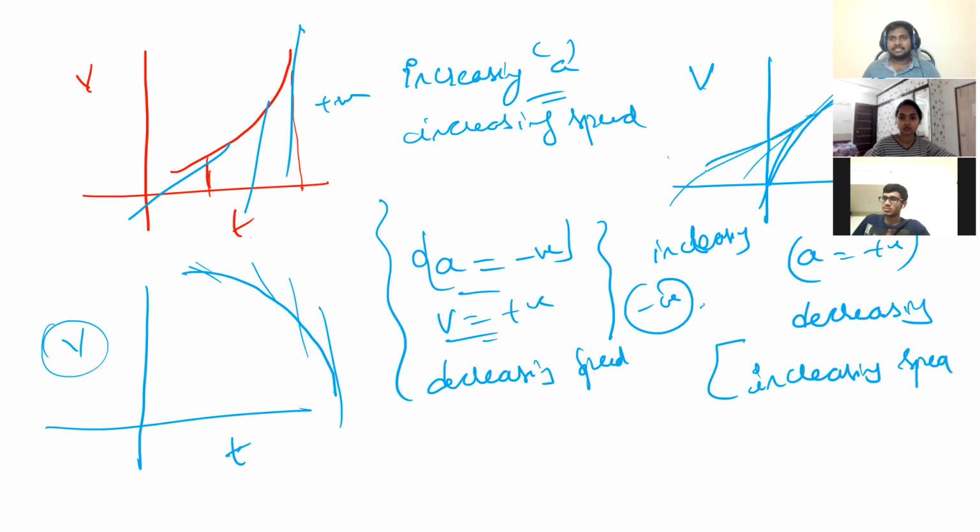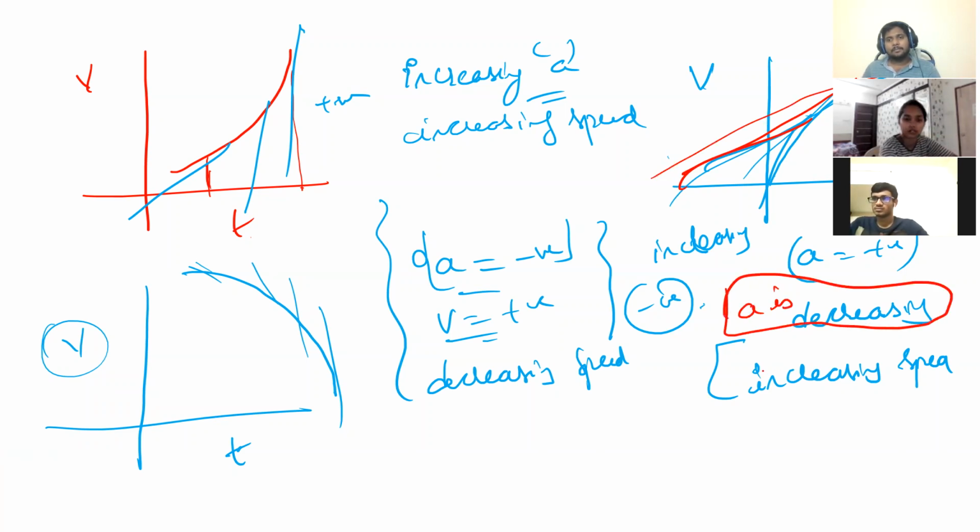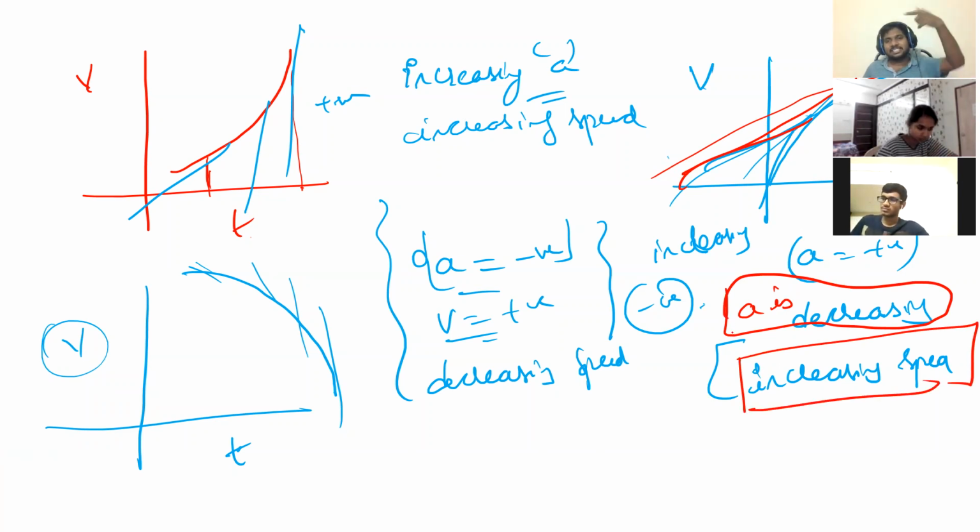See, acceleration slope is what? Positive or not? Tell me. Positive, but slope is decreasing. That means acceleration is decreasing, but it is accelerating only, increasing speed only, because the magnitude of acceleration is decreasing, but still it is accelerating. Got it? Because velocity is positive, acceleration is positive, that means increasing speed.